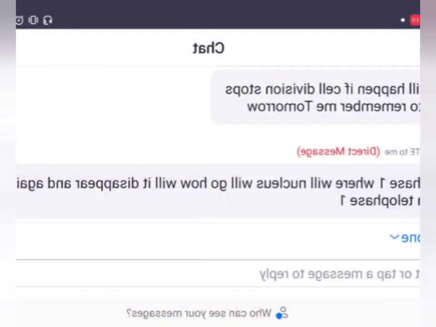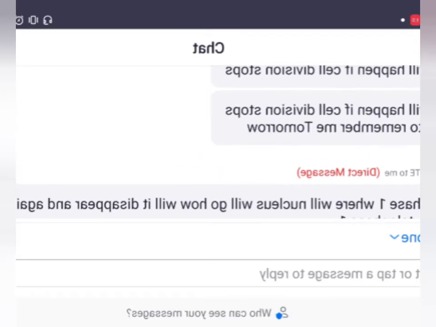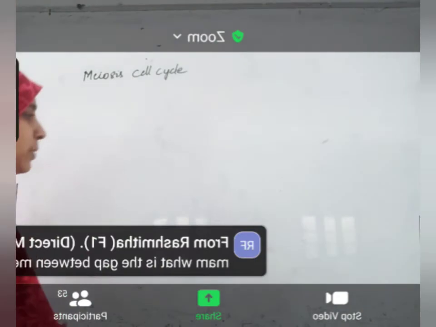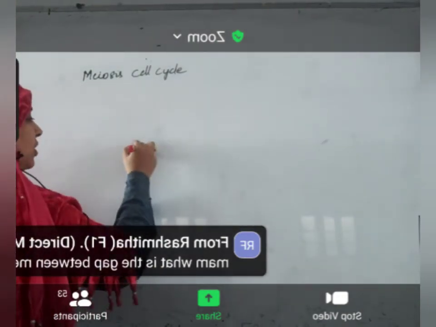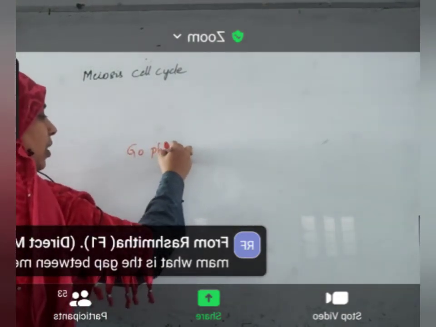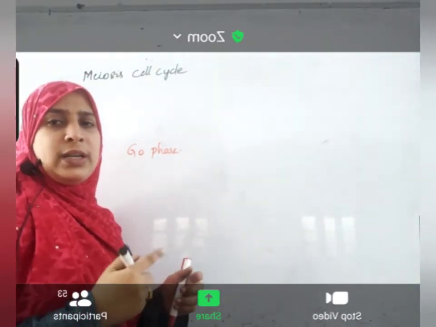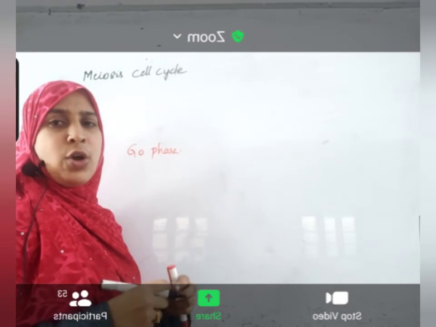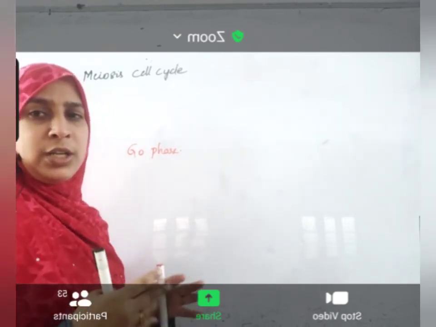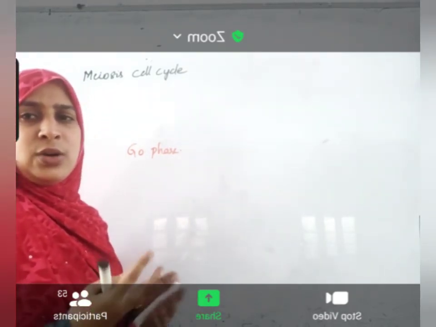One question from Sahishnu. What happens if cell division stops? If cell division stops, there is a phase called G0 phase. Suppose you take cells of neurons, they do not divide continuously. Cycle after cycle will not continue in this. Cardiac cells, they do not divide like that.